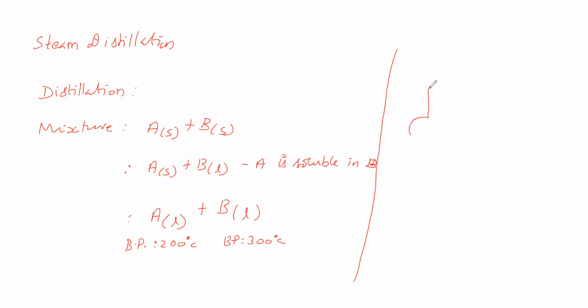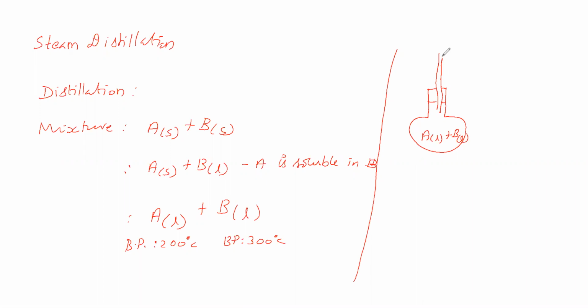Now we are taking one vessel, it is called a round bottom flask. In this round bottom flask we are taking this mixture, liquid A plus liquid B. Then one tube is fixed here, and it is closed. We have closed this one.